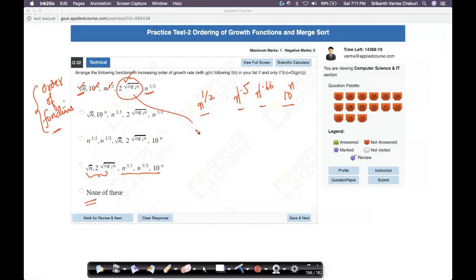So let's take this function now. What is it? 2 power, let me write it, log n.